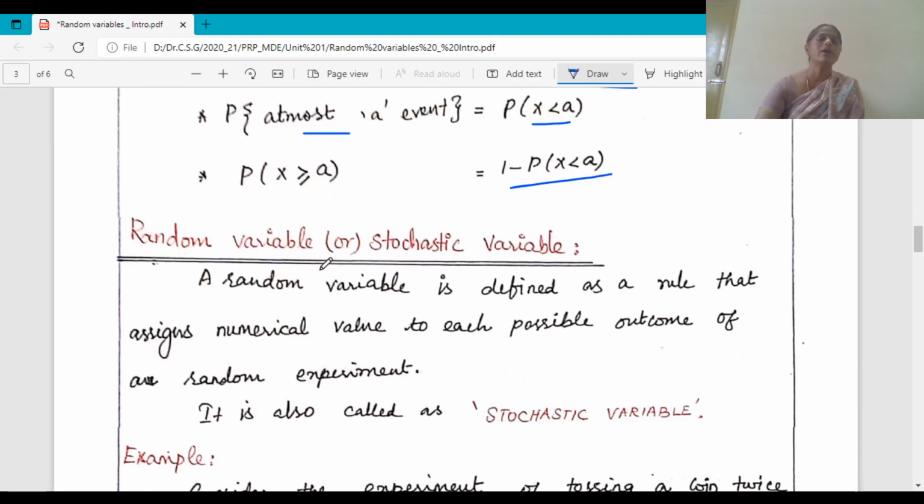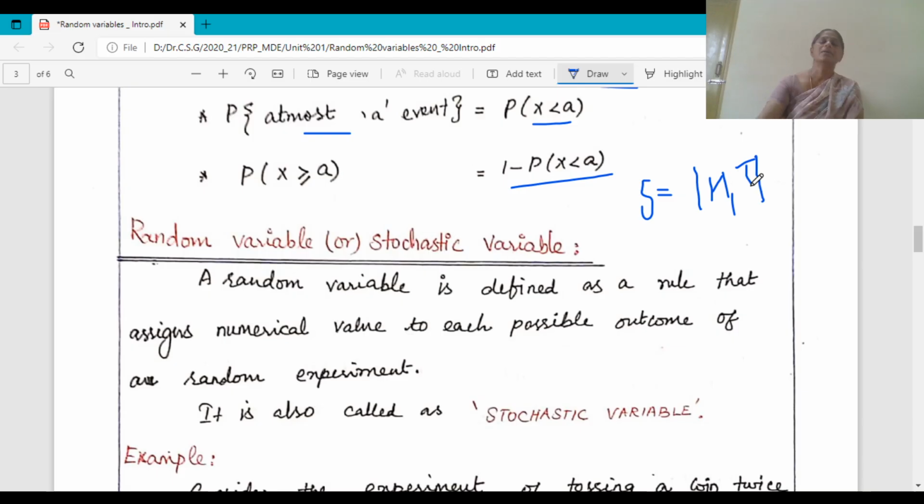Then let us go for an introduction to random variables. Before getting into random variables, you should know what a sample space is. All the possible outcomes of any event are called the sample space. I might have defined it when we defined probability itself. In probability, the total number of exhaustive cases is nothing but the sample space. When you toss a fair coin, H and T is the sample space. When you toss a fair die, the outcomes 1, 2, 3, 4, 5, 6 come under the sample space.